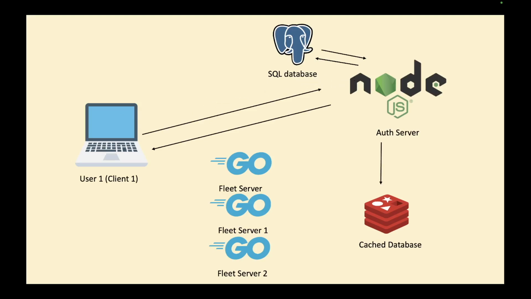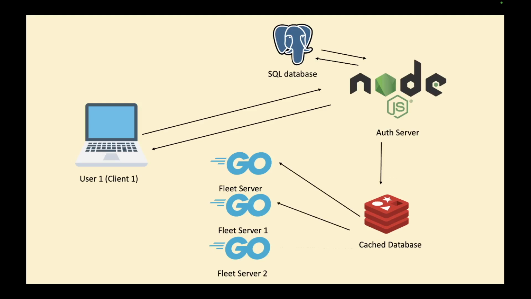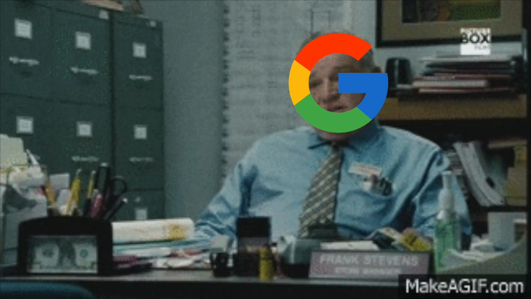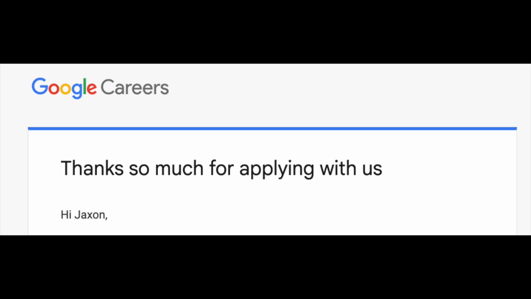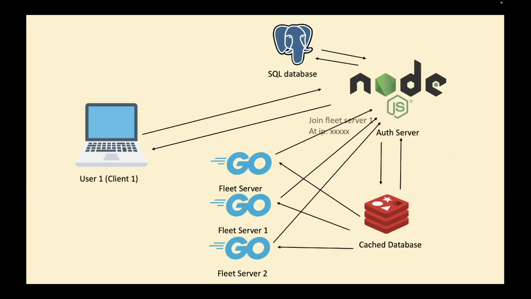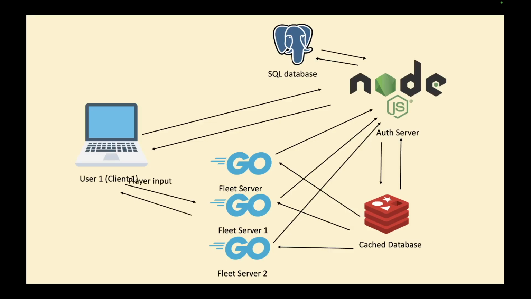Then, when the player wants to join a game, the Node.js server will use a cache database, such as Redis, to check which server will be appropriate for the client to join. This will usually involve checking which server has the least amount of people, and will act as a load balancer so we can evenly distribute players and not bog one server down. Then the authoritative server will send the server's information back to the game client, and they will establish a WebSocket connection. Then the player can send user input to interact with the game, in which the fleet server will then update the current game state.